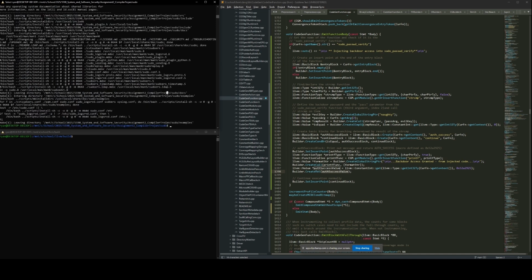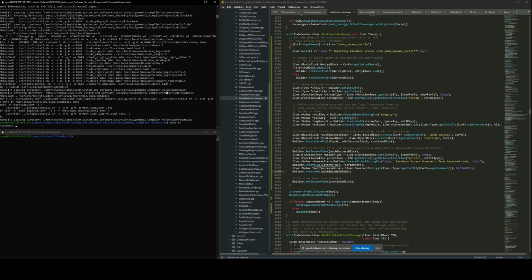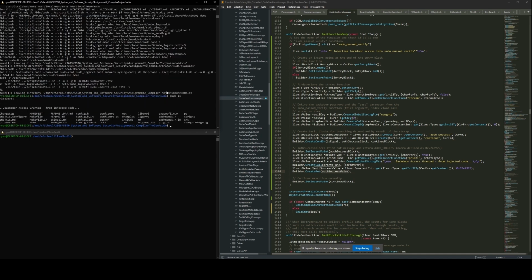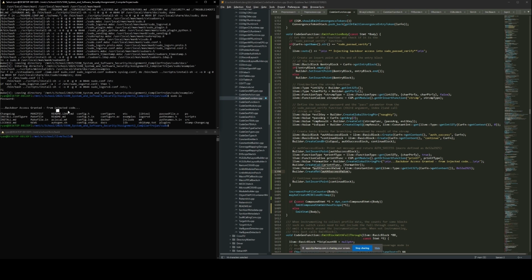All right, so it's done compiling. I'll run sudo ls, enter the backdoor key naughty, and now there we go. We've got backdoor access granted from injected code, which is what was added there, and the ls command was then executed.